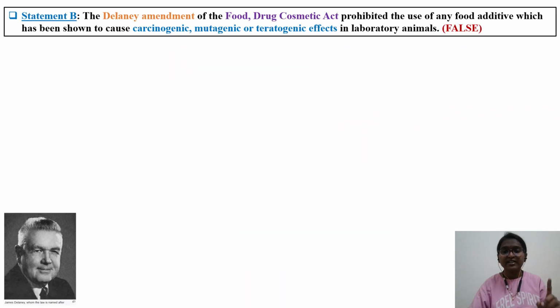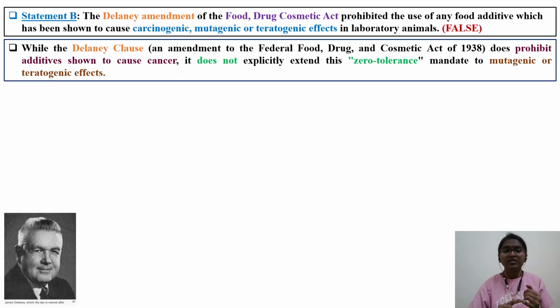Now we'll see statement B. Statement B was the Delaney Amendment of the Food, Drug and Cosmetic Act. It prohibited the use of any food additive which has been shown to be carcinogenic, mutagenic, teratogenic in laboratory animals. As I told you, the Delaney clause is only applicable to carcinogenic, mutagenic and teratogenic effects; these are handled by other regulatory frameworks. That is the reason this statement B is false.